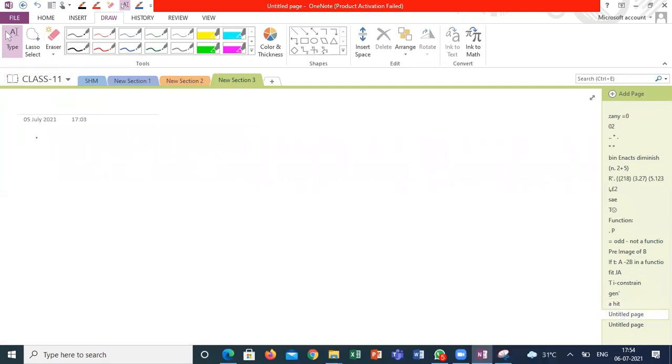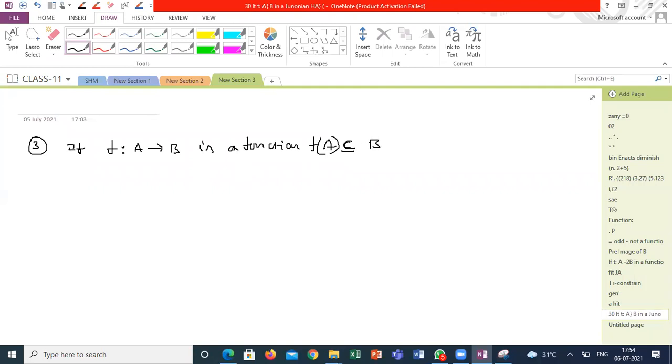Third point. Justify whether this statement is true or not. A function is defined from A to B; I'm deciding this relation is a function. Then f of A is a subset of B. That means the range is a subset of B. Am I right?